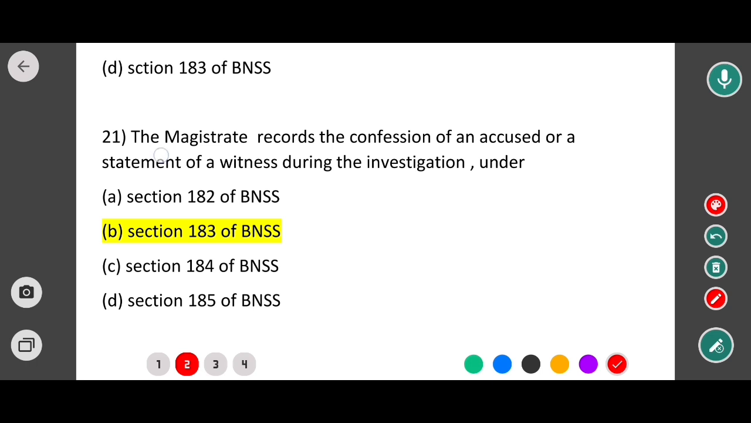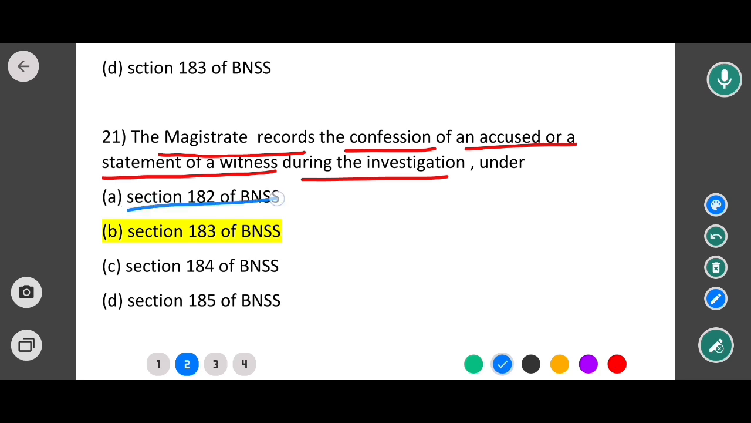Question is: the magistrate records the confession of an accused or a statement of a witness during the investigation under which of the following sections of BNSS? Options are section 182 of BNSS, section 183 of BNSS, section 184 of BNSS, and section 185 of BNSS. So in this case, the correct option would be option B. That means section 183 of BNSS. So section 183 is all about the recording of confession and statements.